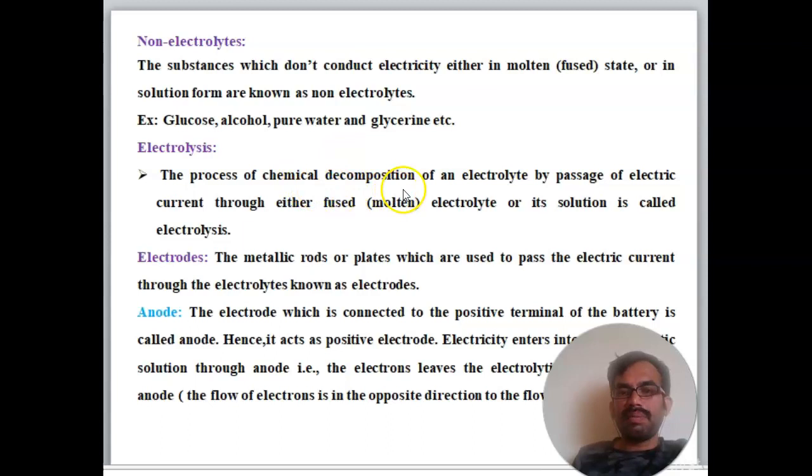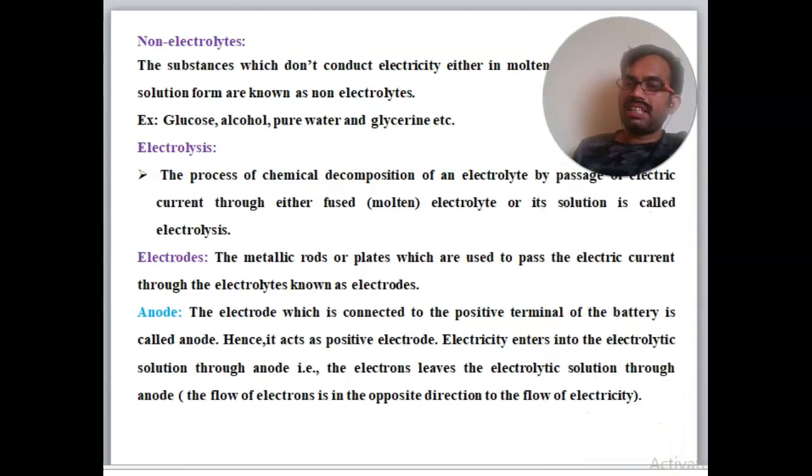The process of chemical decomposition of an electrolyte by passage of electrical current through either molten, that is fused, electrolytes or solution is called electrolysis. So what is an electrode? The metallic rod or plate which is used to pass the electric current through the electrolyte is known as the electrode.